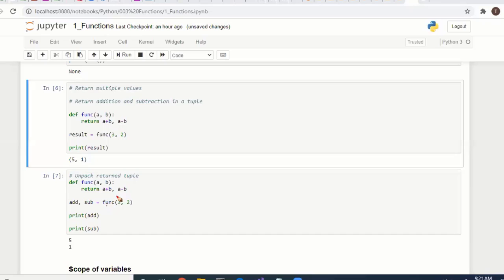We are making the call here with 3 comma 2, and it returns the addition and subtraction. Instead of a single variable, you can assign like this also.